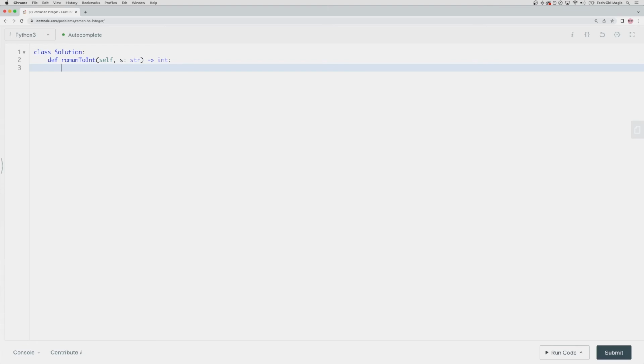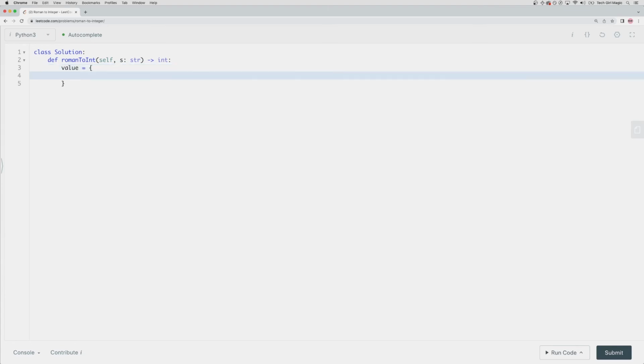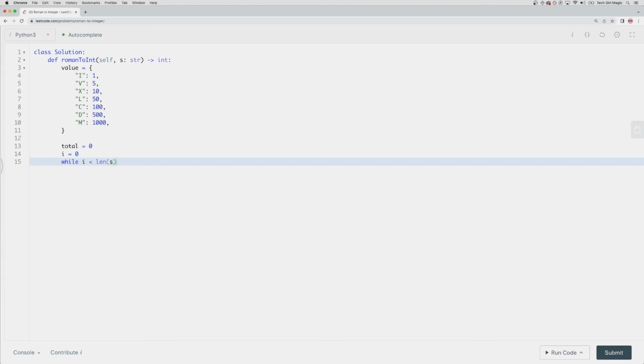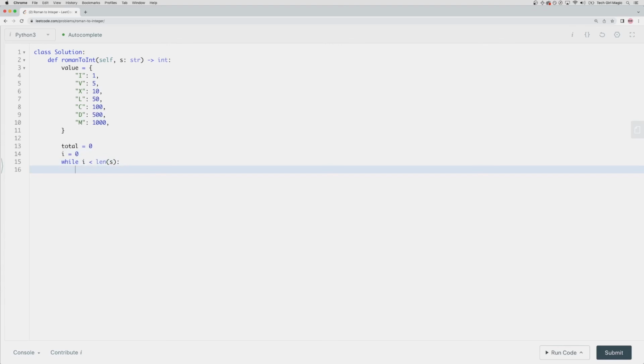All right, so we are in our IDE, and we'll go ahead and first establish our value map. And we'll quickly enumerate all of the values that we were first given here. But with that established, now we can say total is going to be equal to 0. We established the rest of our state. Once we establish our state, we're going to set up our pointer to walk through the length of our string. And we'll start with the subtraction case.